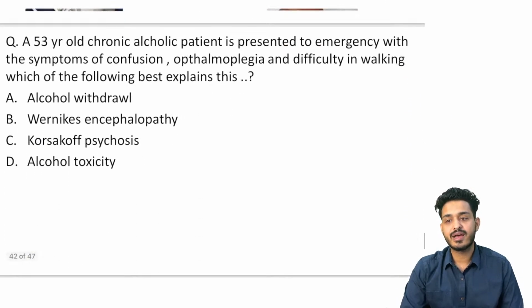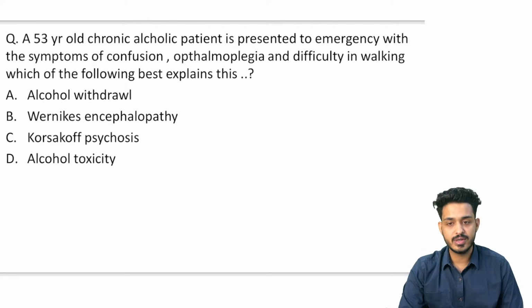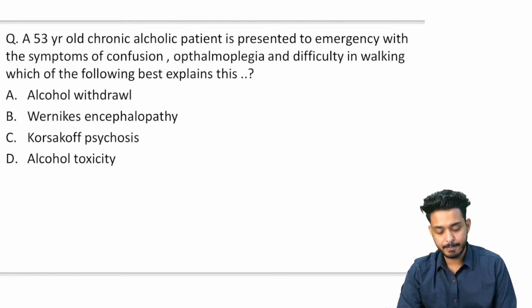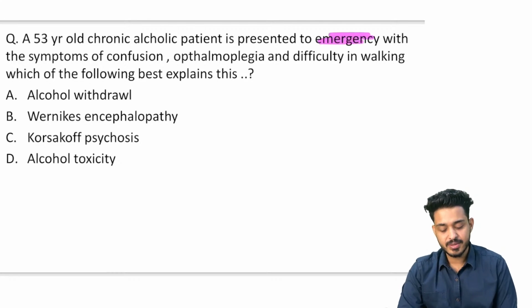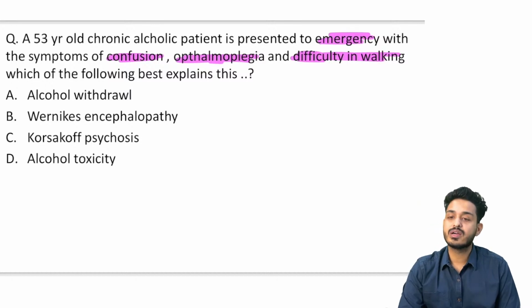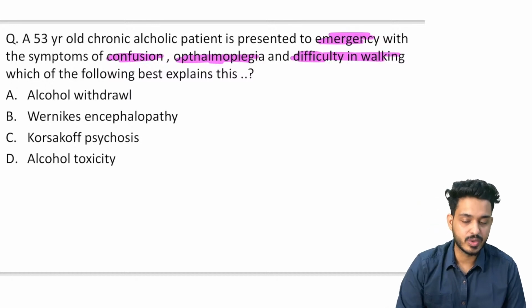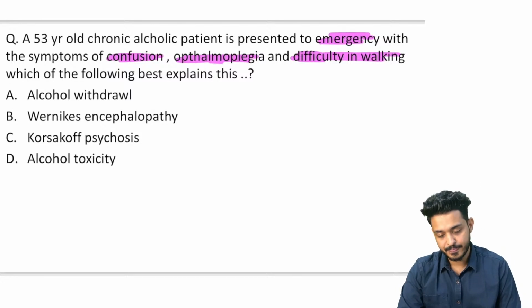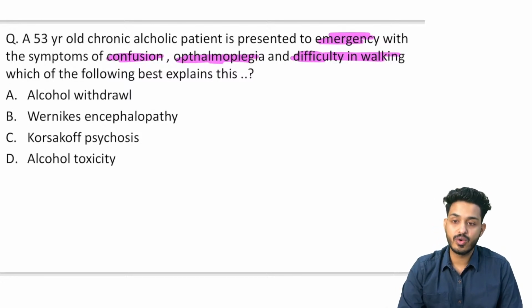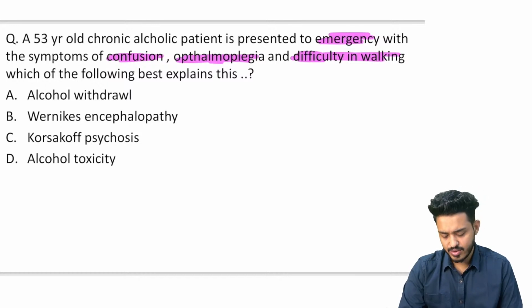Next question we are having: a 53-year-old alcoholic patient presents to emergency with confusion, ophthalmoplegia, and difficulty in walking. Which of the following best explains this? What is this particular syndrome? Is it alcohol withdrawal, Wernicke's encephalopathy, Korsakoff psychosis, or alcohol toxicity?